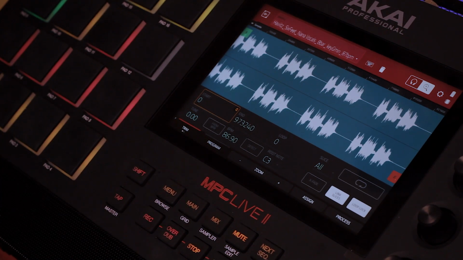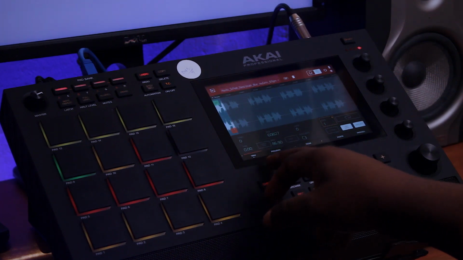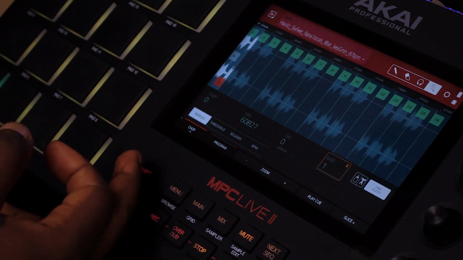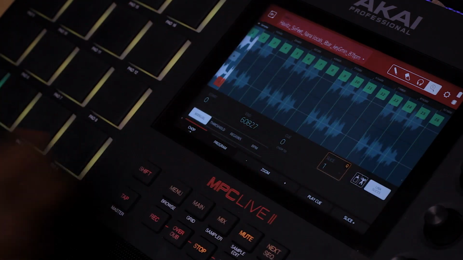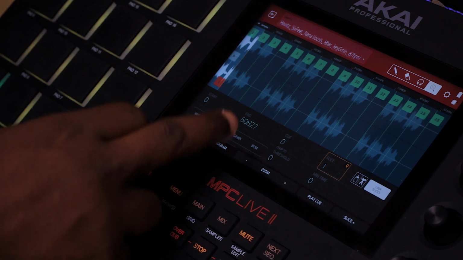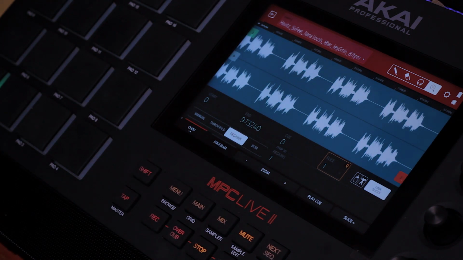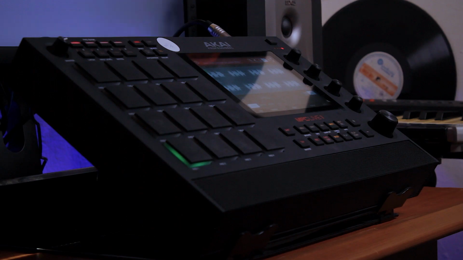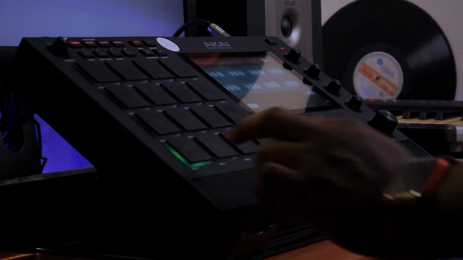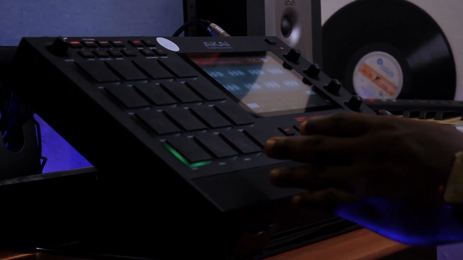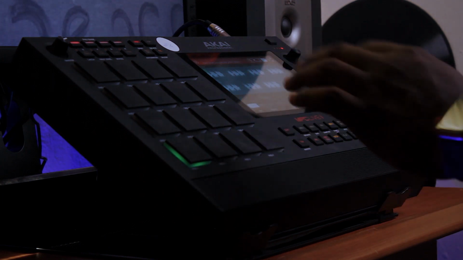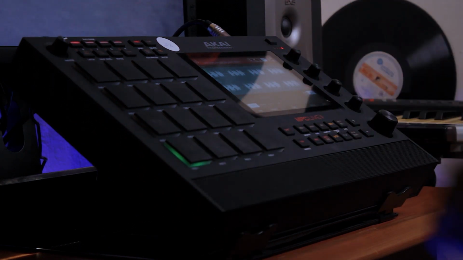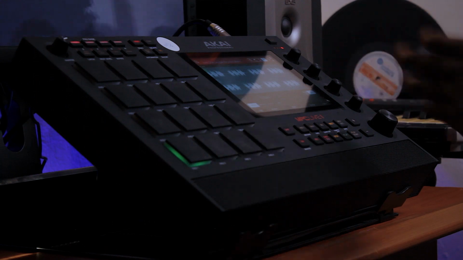I go to trim. From the trim mode, you can go to chop mode. Then you have manual, or you go to threshold, or you go to region. Basically, in manual mode, when you press the pad, it will start moving. You'll be using your hand to press the next pad where you want the next play head to start.